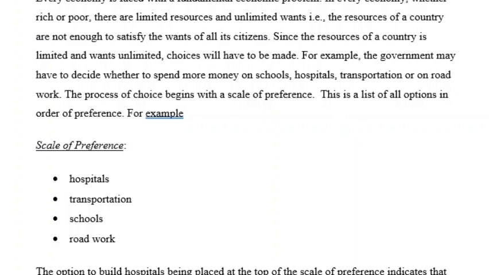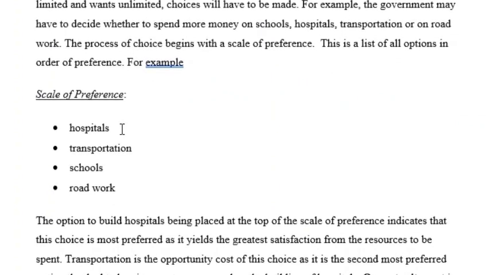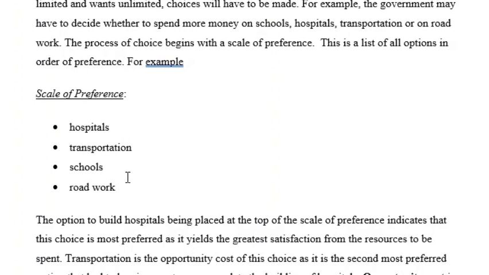The process of choice begins with the scale of preference. This is a list of all options in order of preference. For example, we have hospitals, we have transportation, we have school, and we have road work. So we can't obtain all of this due to the limitations of resources per se.